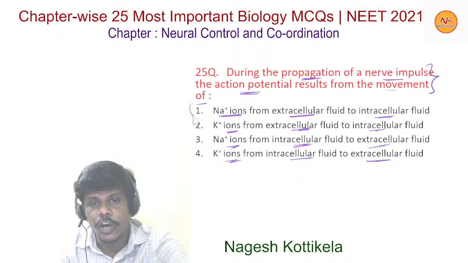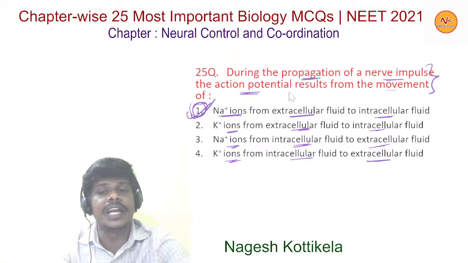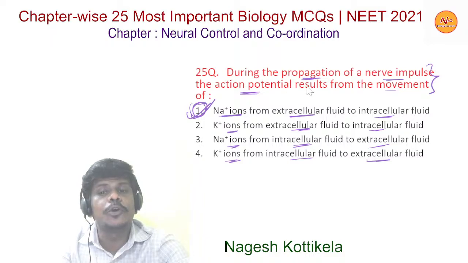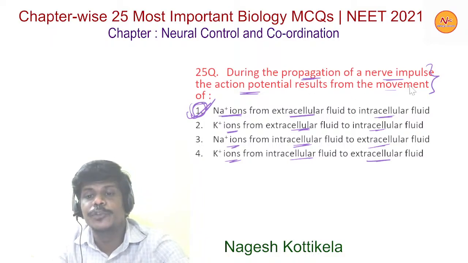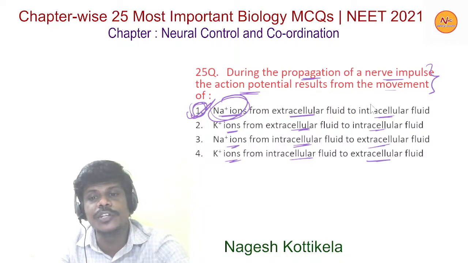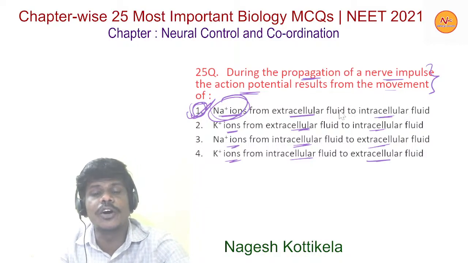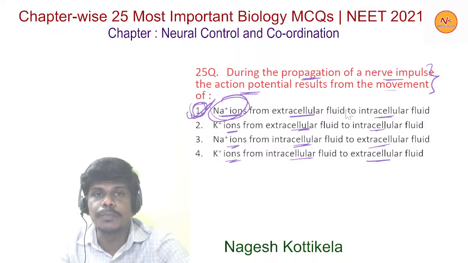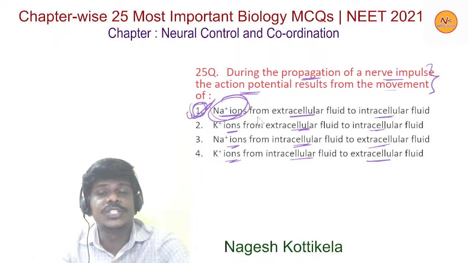Option 1 is the right option. The action potential results from the movement of sodium ions from extracellular fluid to intracellular fluid, because there is a high concentration of sodium ions outside, so they move into the cytoplasm. So the first option is the right one.